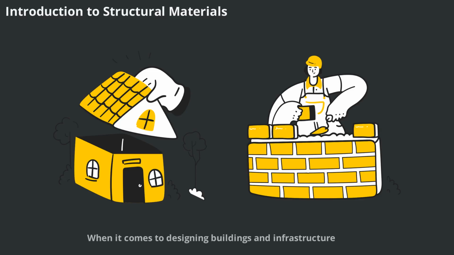When it comes to designing buildings and infrastructure, the choice of structural material is crucial. The three most common materials used in construction are steel, reinforced concrete, and timber. Each material has its own unique set of properties, advantages, and disadvantages, which influence their suitability for different types of projects. In this video, we'll explore the key characteristics of steel, concrete, and timber, compare their strengths and weaknesses, and discuss how these factors impact structural design decisions.